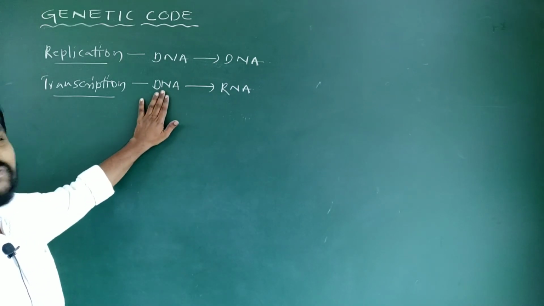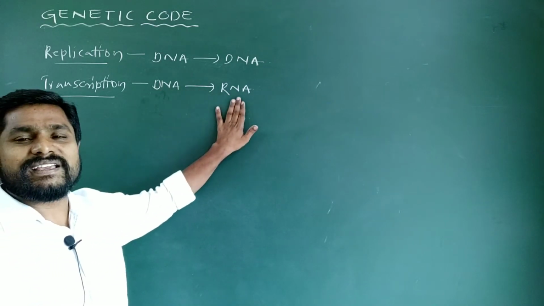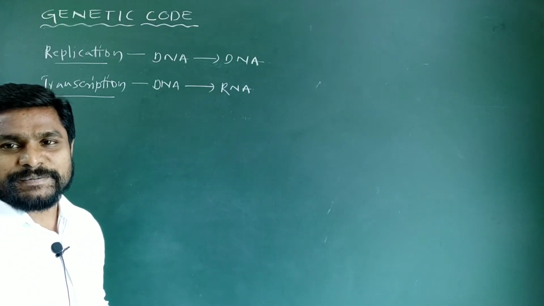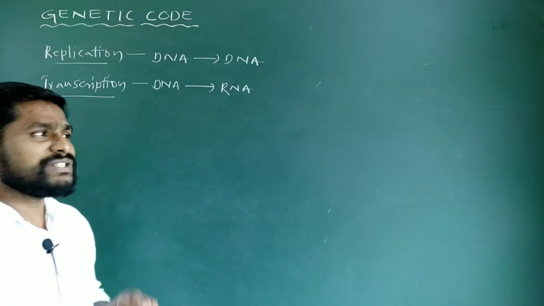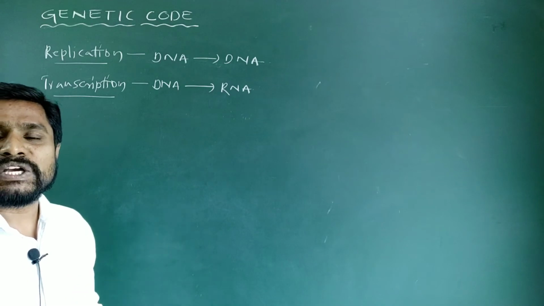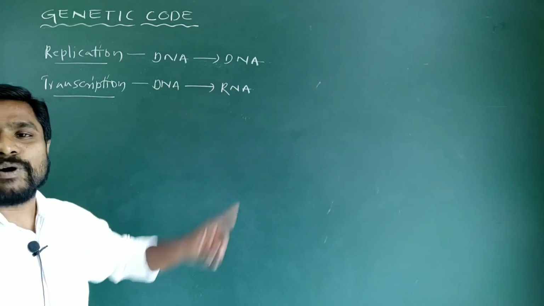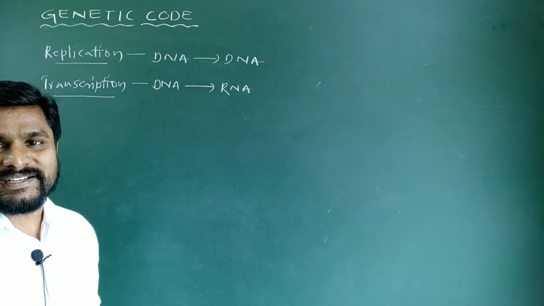Here the language of DNA is ATGC, but the language of RNA is AUGC. The conclusion is, in these two events of the central dogma, the genetic information is copied from one nucleic acid to another nucleic acid by following the principle of complementarity.